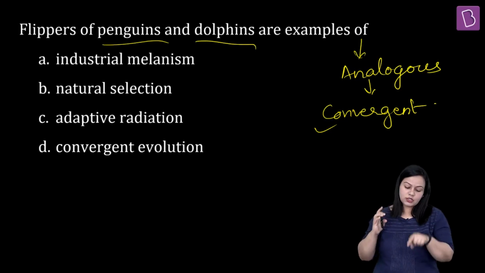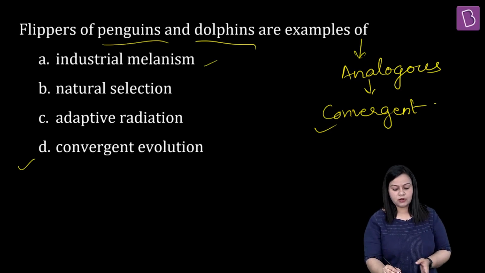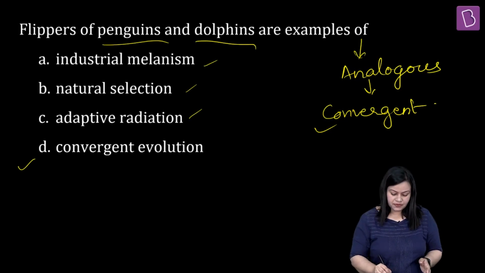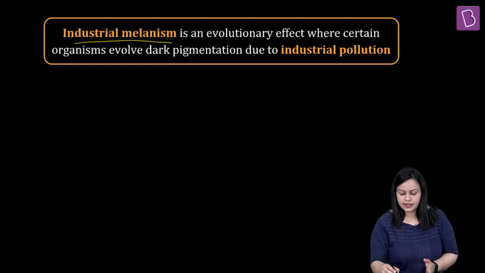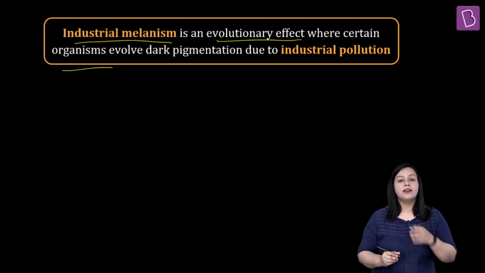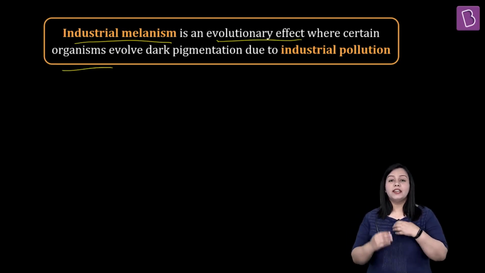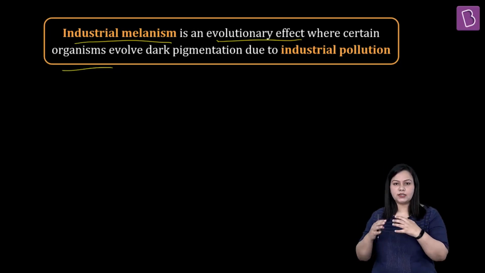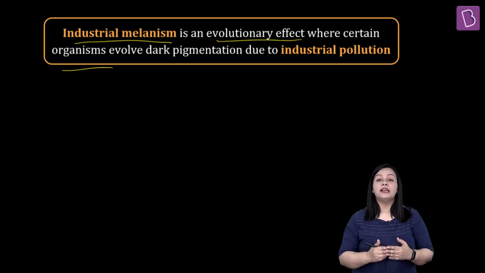Okay, so coming to this question, obviously the right answer is going to be option D, but let me quickly remind you what is industrial melanism, what is natural selection, and what is adaptive radiation, because of which these are not the right answer. Starting with the industrial melanism first. Ye hota kya hai? This is basically an evolutionary effect only, where you see that there is development of certain organisms with dark pigmentation, etc. And this happened in response to industrialization, especially when it was seen initially in England. So this is when this whole phenomenon was also studied. This whole thing is referred to as industrial melanism.